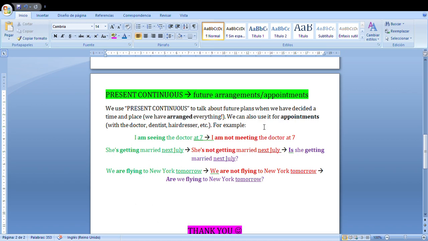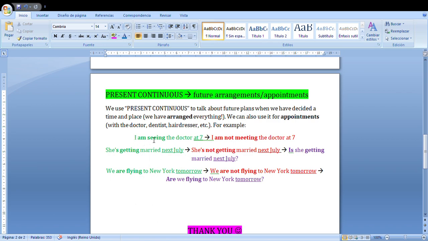We can also use it for appointments, para citas. Okay, not love, not things about love, but appointments with a doctor, with a dentist, with a hairdresser, cita con el doctor, con el dentista, el peluquero, etc. You will see it here.